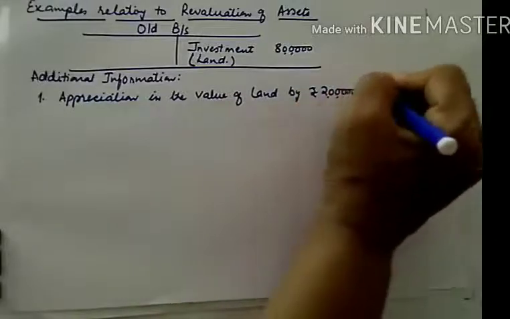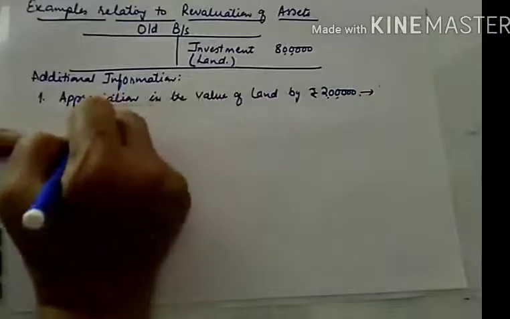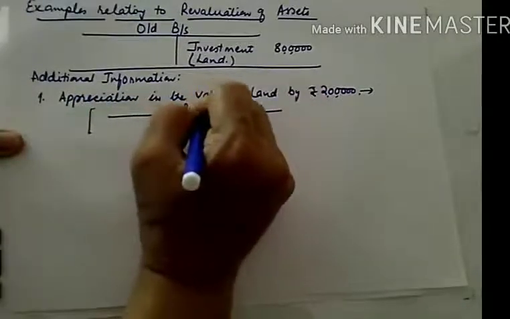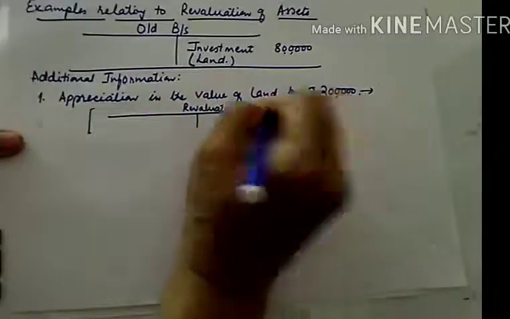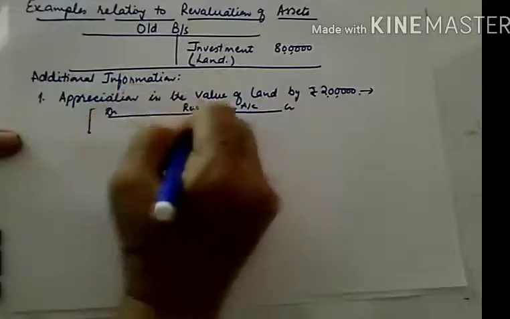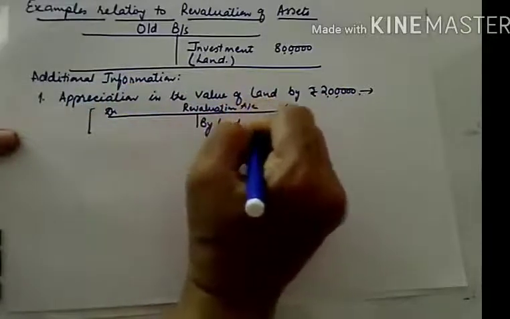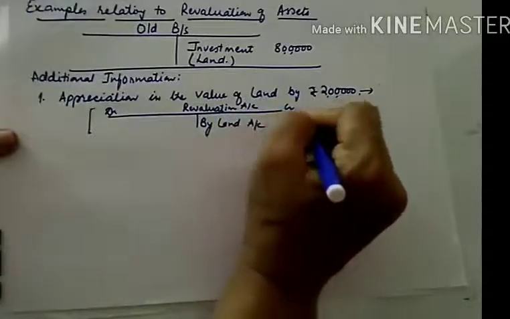So this 2 lakh will clearly be, in this case the solution will be, I am making a small revaluation account just to show you how this is to be treated. We will be showing this on the credit side by land account, and it's 2 lakhs.